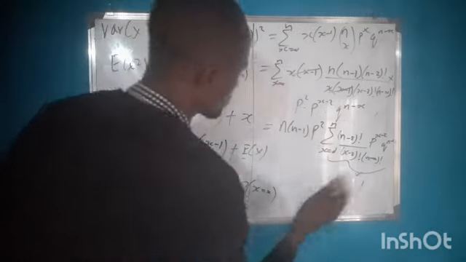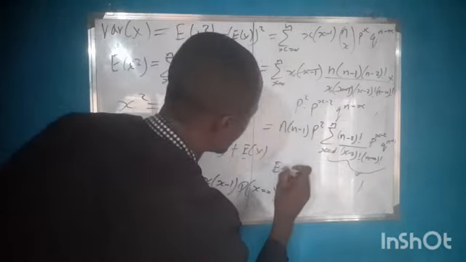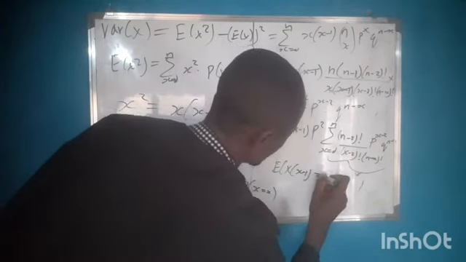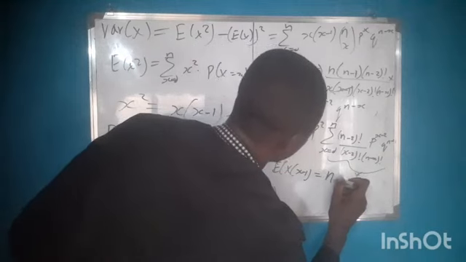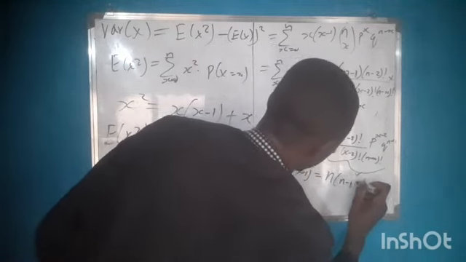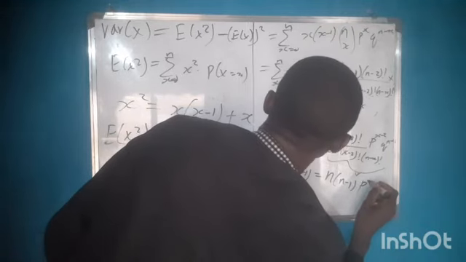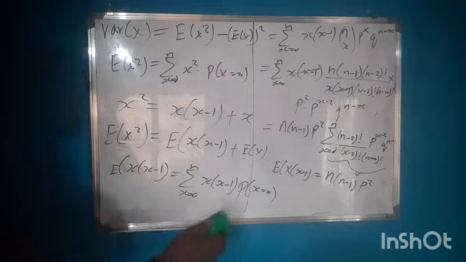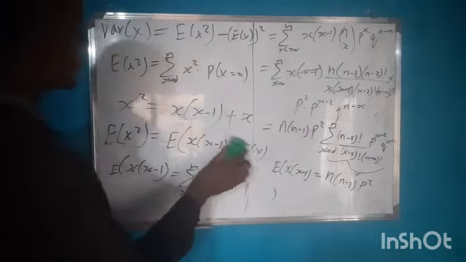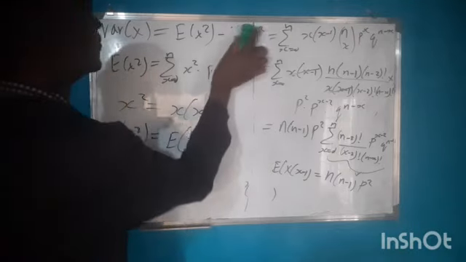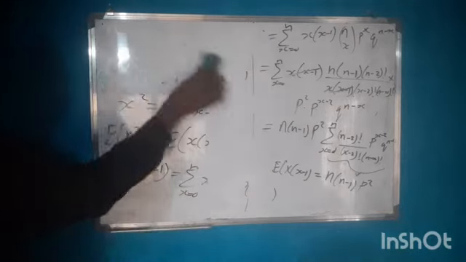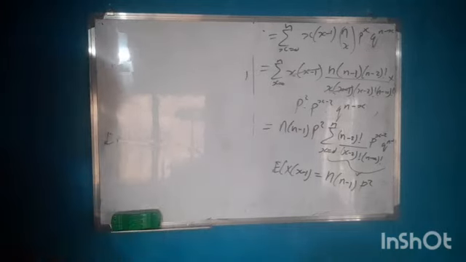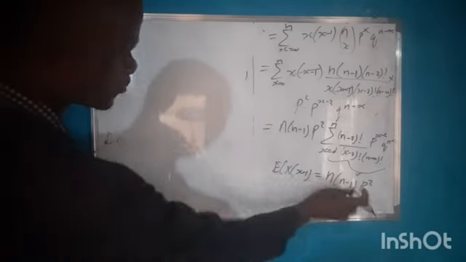And since this is equal to 1, we have that the expected value of X(X minus 1) is equal to n(n minus 1)p squared. Okay, we have gotten the first part.